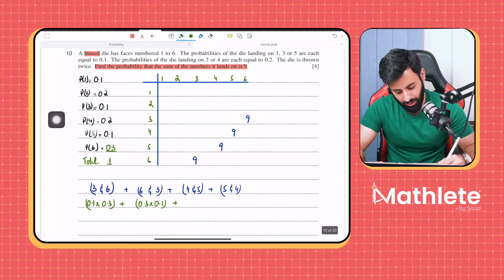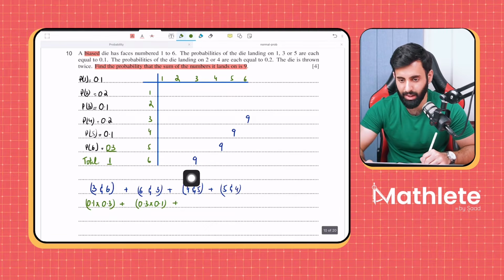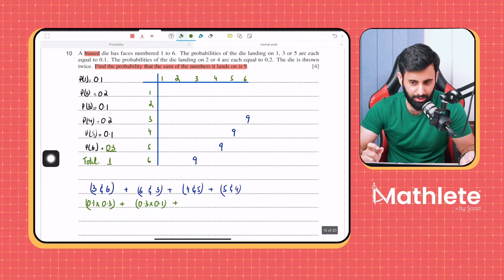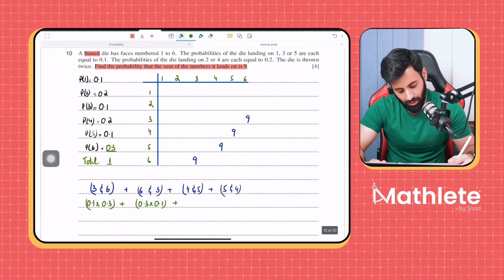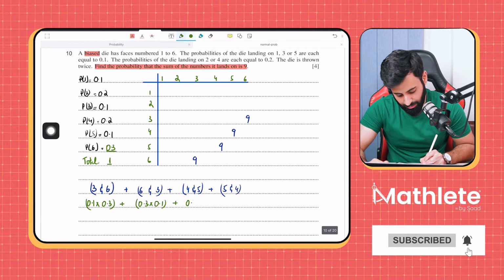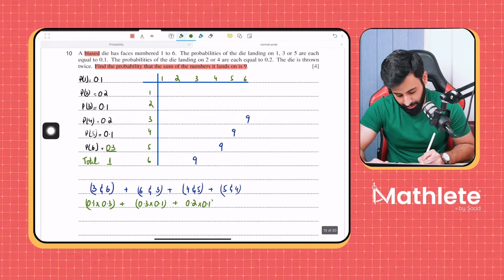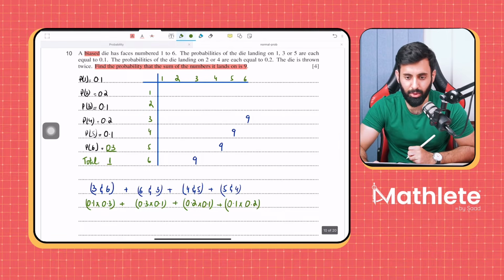Just like that, we can also make 9 by getting 4. Yes, exactly, Asya. If it's biased, there will be extra steps because now the probabilities are different. With unbiased, we don't have to worry about this because the probabilities are all equal. Okay, but when it's biased, things are different. So what's the probability of getting a 4? The probability of getting a 4 is 0.2. What's the probability of getting a 5? That's 0.1. Then just like that, the opposite will also make 9. So that means 0.1 into 0.2.